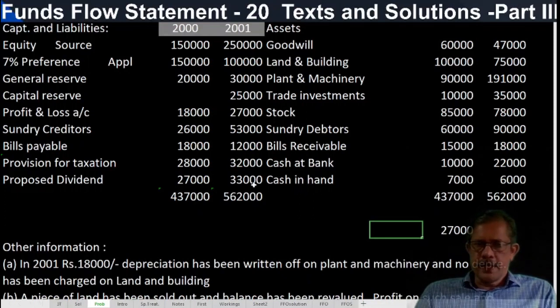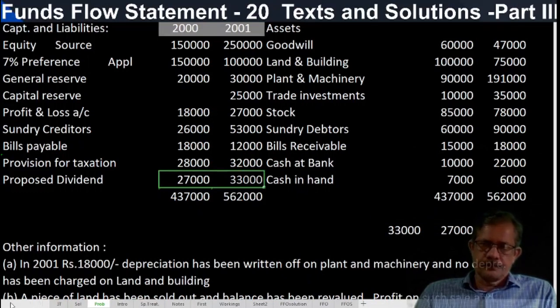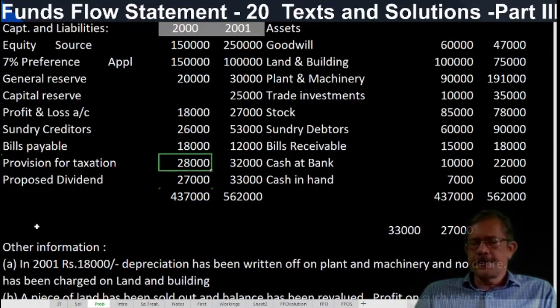And this proposed dividend showing in the closing balance sheet will be added back to the funds from operation or debited in the profit and loss adjustment account. 33,000. So source is increased by 33,000, reduced by 27,000. 6,000 is the difference. Here also 6,000 is the difference. Provision for taxation, 4,000 will be the net difference.